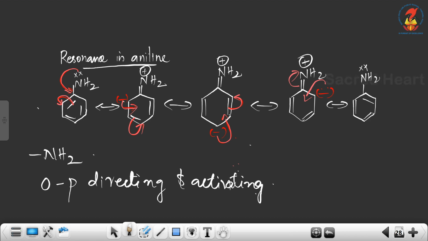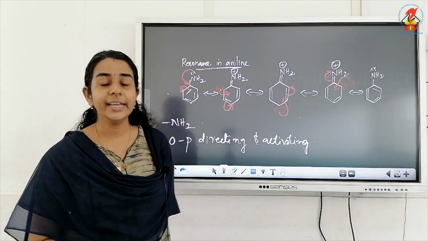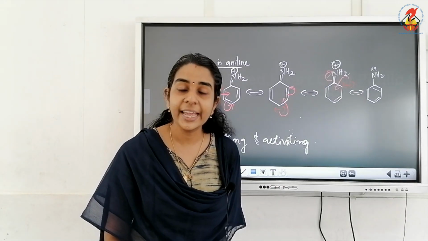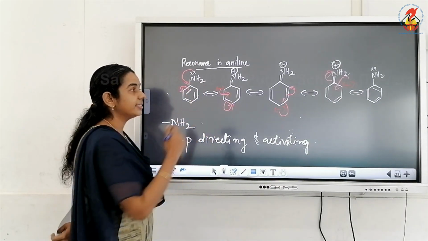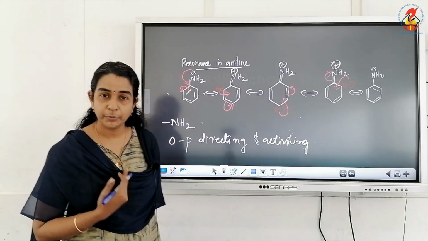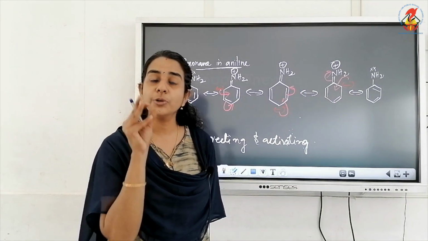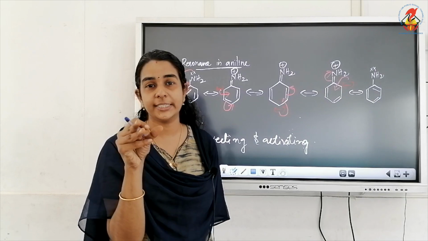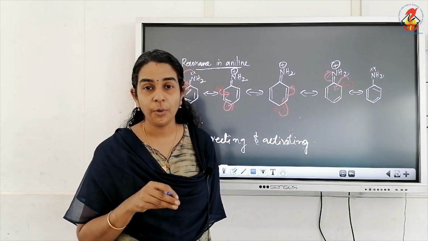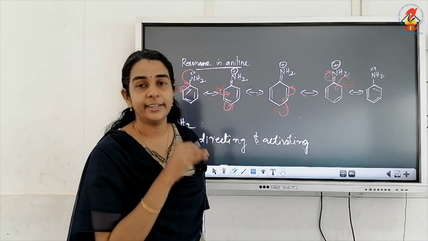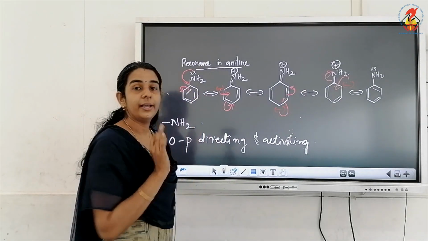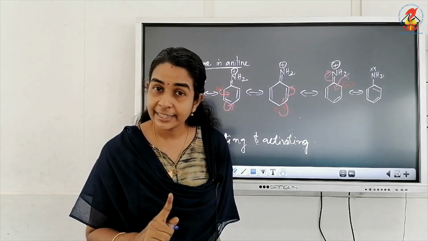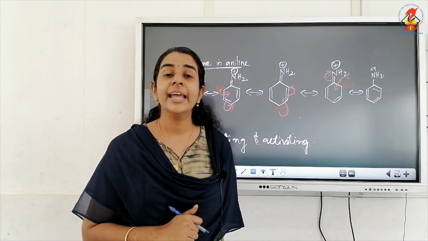So the very important give reason question: why is aniline ortho-para directing and activating? The reason is that due to resonance, electron density increases at ortho and para position. So an electrophile, a positive species, can easily attack these electron rich centers. Which are the electron rich centers due to resonance? Ortho and para. So remember, aniline is ortho para directing and activating.